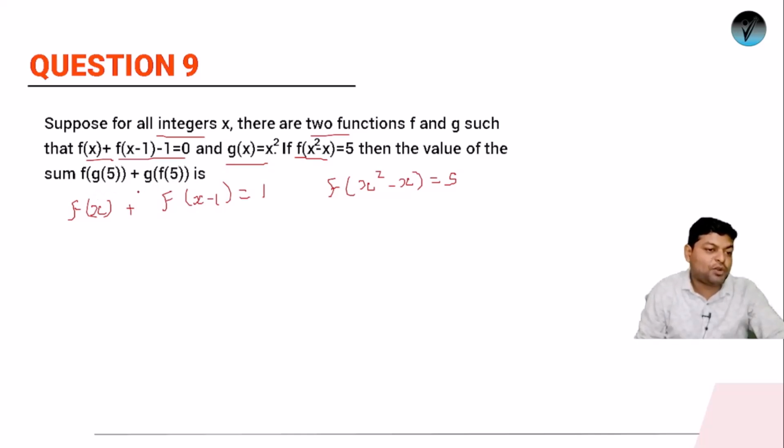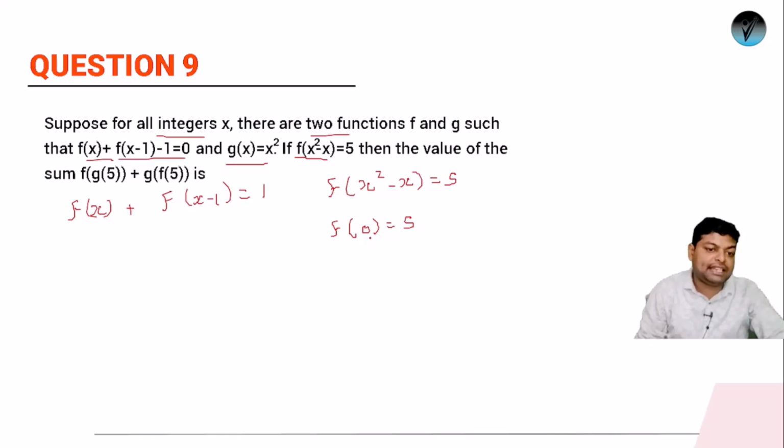तो सबसे पहले तो आपको क्या फाइंड आउट करना पड़ेगा? फर्स्ट ऑफ ऑल वी हैव टू गेट द वैल्यू ऑफ f of 5 कि f of 5 एक्चुअली होता क्या है. So in order to get f of 5 we have these two relation. तो अगर मान लो we are starting with let the value of x is 1 and let's place it here. So what we'll be getting? We will be getting f of 0 as 5. 1 square is 1 and minus 1. So 1 minus 1 is 0. So we have the value of f of 0 is 5.